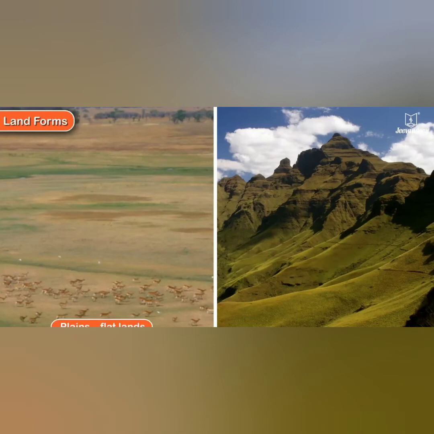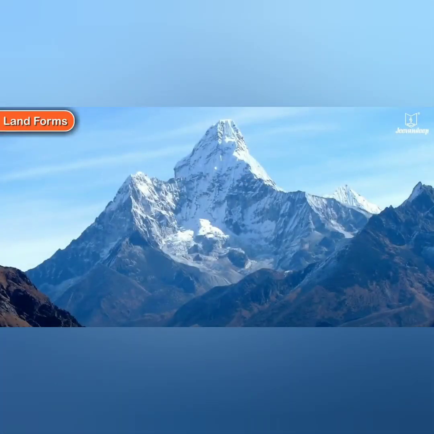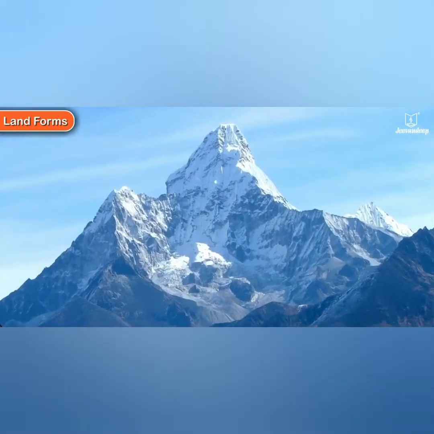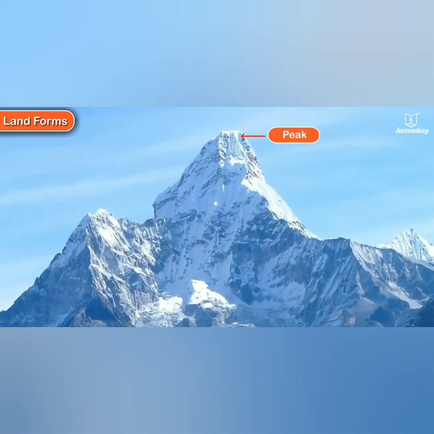Land forms of the Earth. Flat lands are called plains. High lands are called hills. Very high lands with peaks are called mountains. And the peak of a mountain is covered with snow.